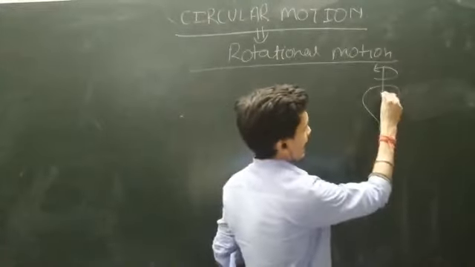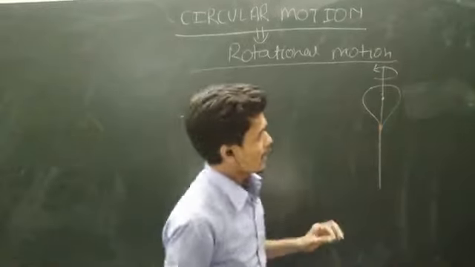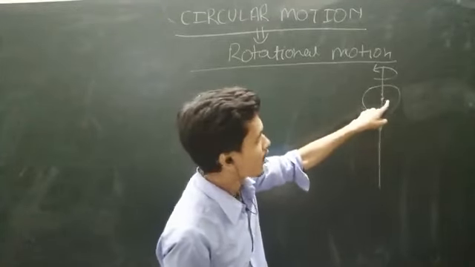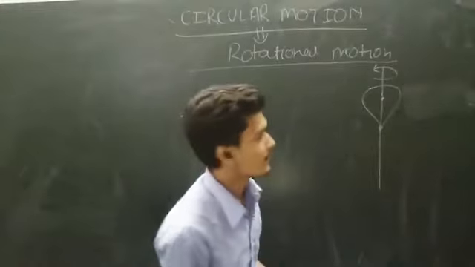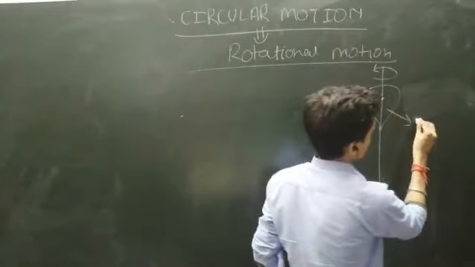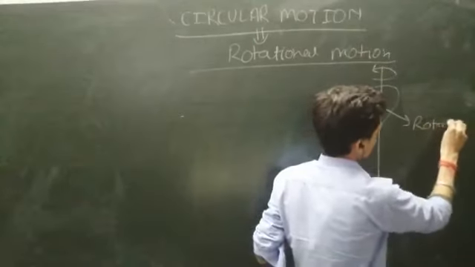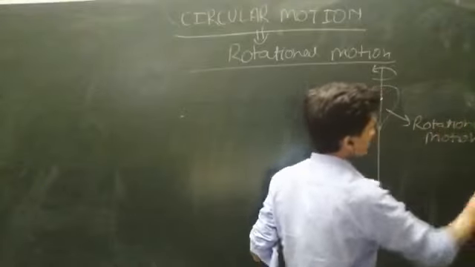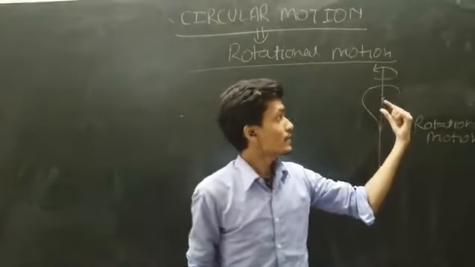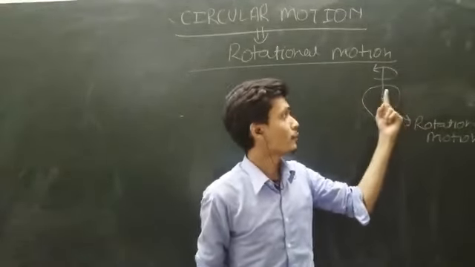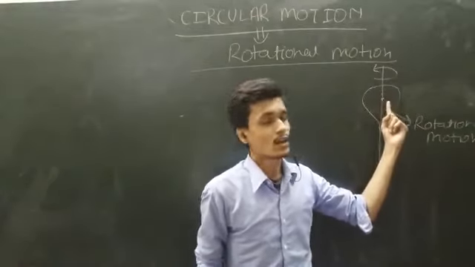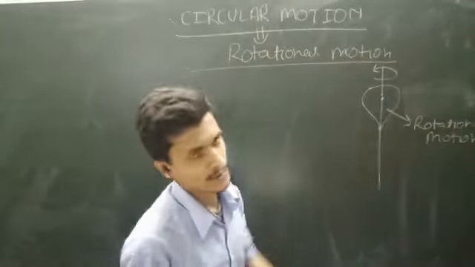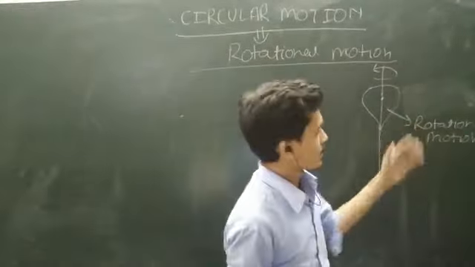That means this ant is not going anywhere with respect to this centroidal axis or center of mass. This type of motion is called rotational motion. That means the body is not going anywhere with respect to the center of mass. Are you understanding? This phenomenon is called rotational motion.